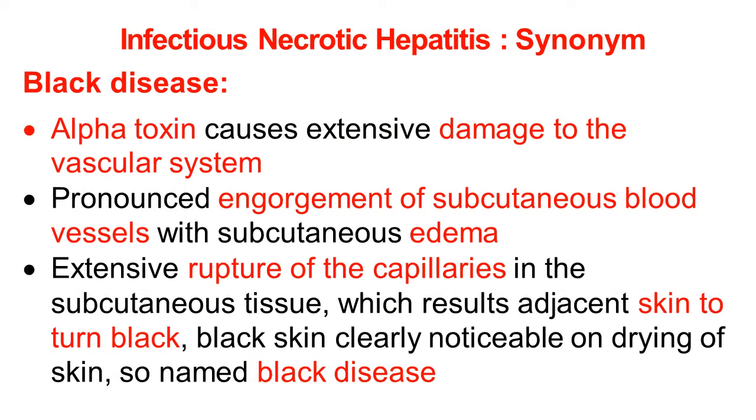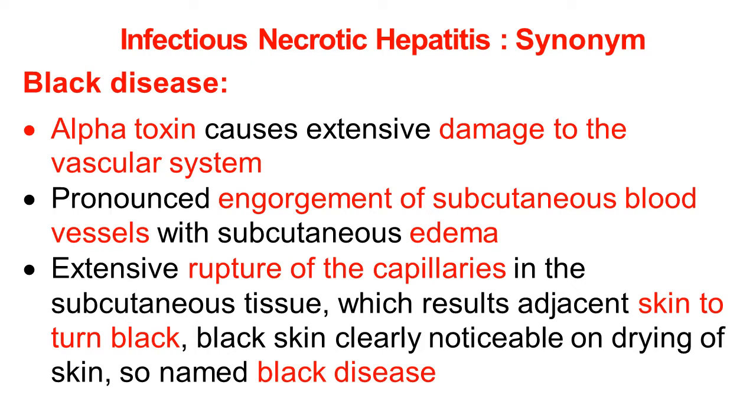Friends, we start with infectious necrotic hepatitis. Popular synonym is black disease. Why is it named black disease? Because the alpha toxin causes extensive damage to the vascular system.